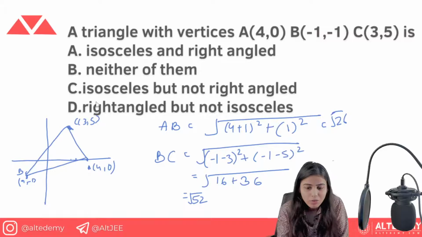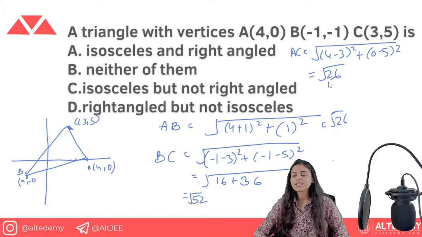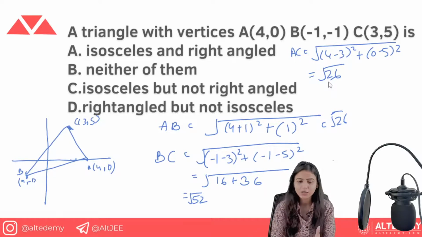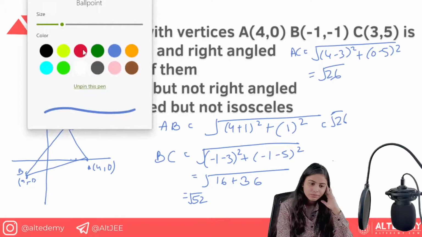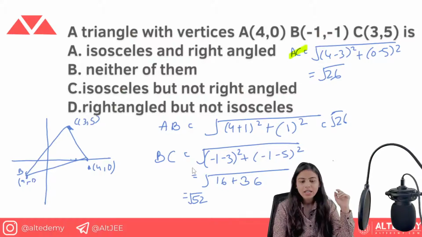Okay. Now for what is left, that is AC. How do you calculate the AC value? AC value is calculated as 4 minus 3 square plus 0 minus 5 square. What is it coming to? It is coming to 26. So what is an isosceles triangle? An isosceles triangle is a triangle in which two sides are equal. So we can see here that AC and AB are equal. So obviously it is going to be isosceles.